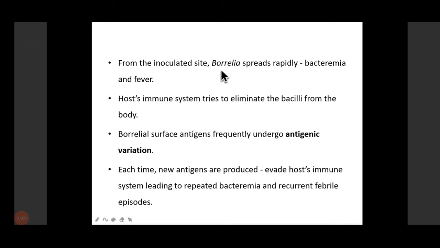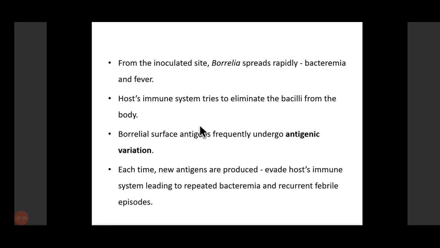From the inoculated site, the bacteria spread and lead to bacteremia, where episodes of fever will take place. An important thing we need to remember is that Borrelia surface antigens undergo various antigenic variations, because of which there is a relapse of fever. Borrelia frequently undergoes antigenic variation in vivo, and this is responsible for the occurrence of relapses of the disease. And this goes on repeating.